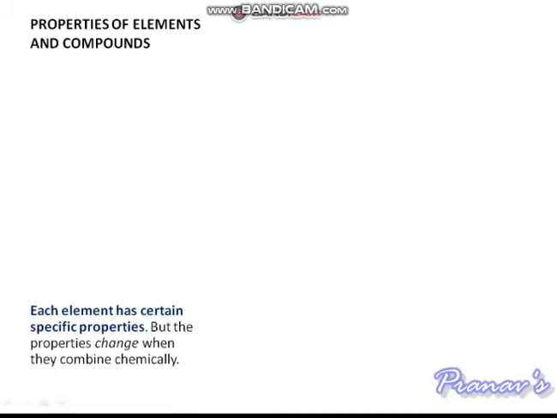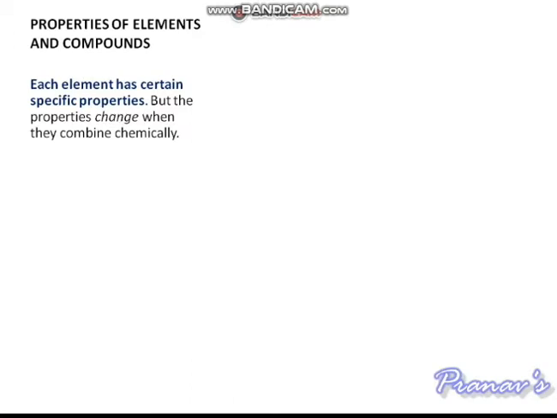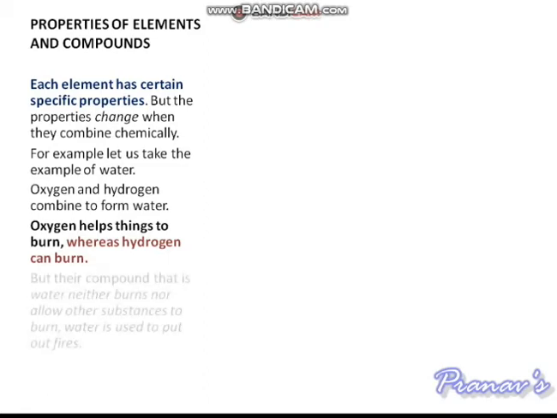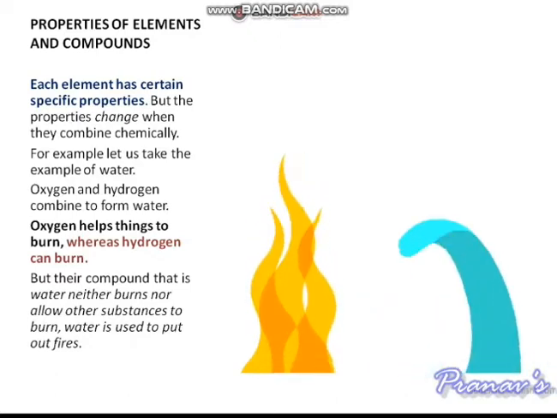Properties of elements and compounds. Each element has certain specific properties, but the properties change when they combine chemically. For example, let us take water. Oxygen and hydrogen combine to form water. Oxygen helps things to burn, whereas hydrogen can burn. But their compound, that is water, neither burns nor allows other substances to burn. Water is used to put out fires, like this.